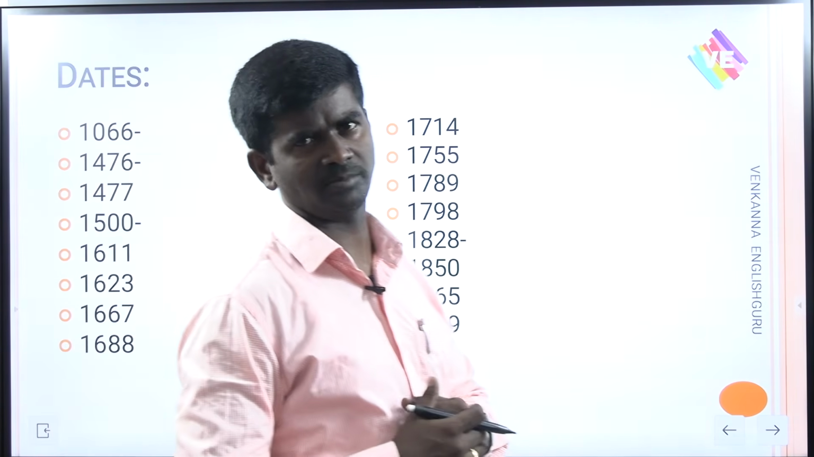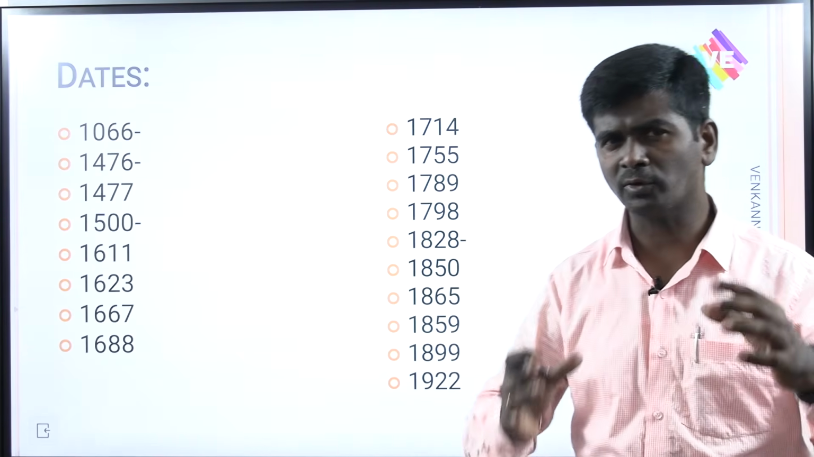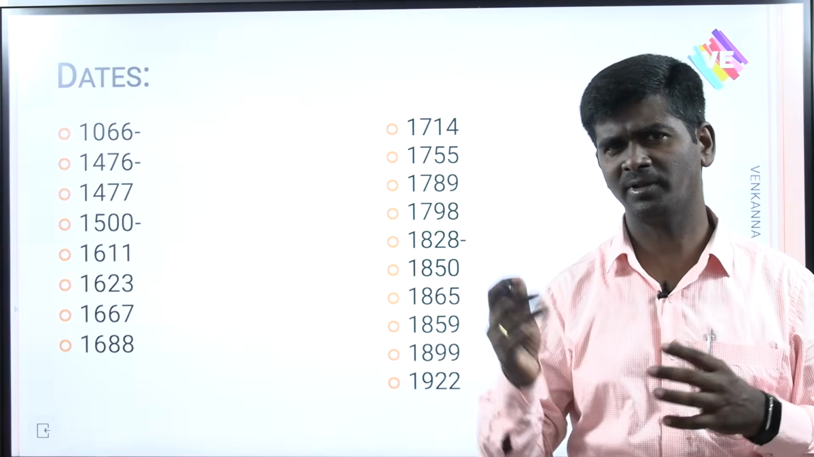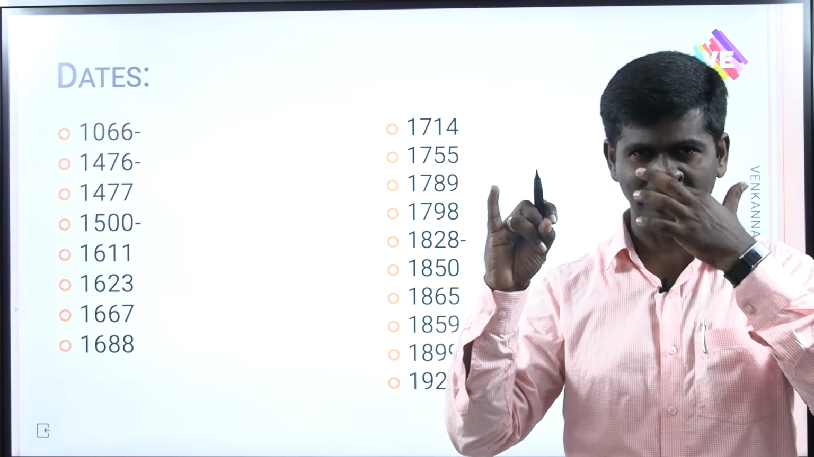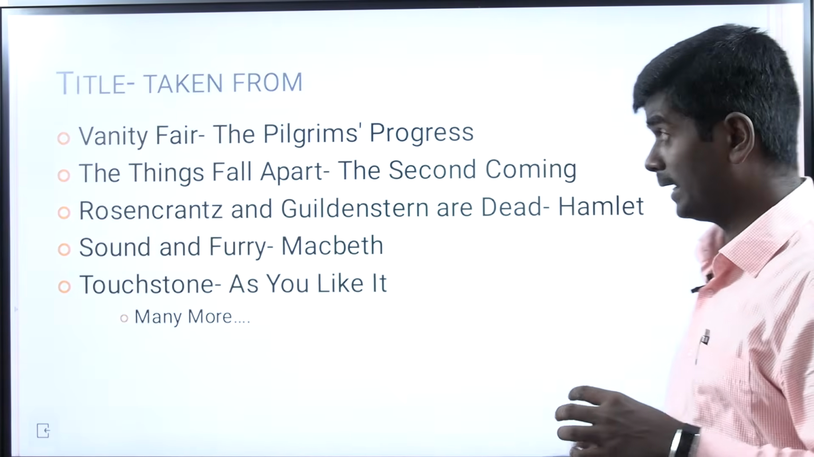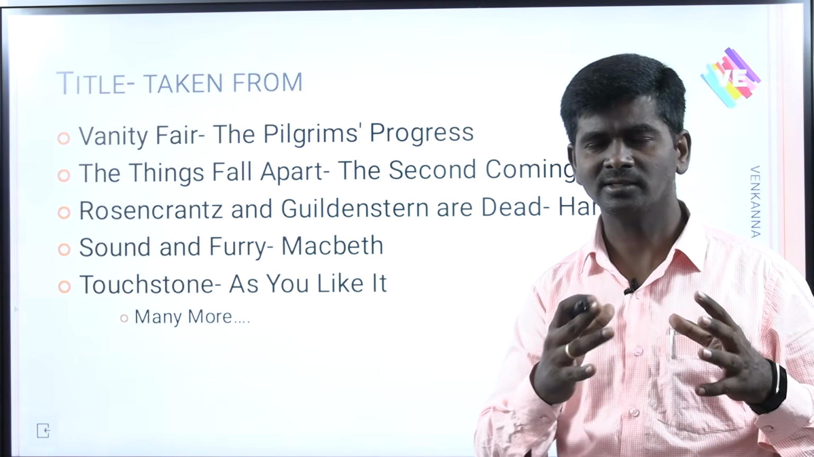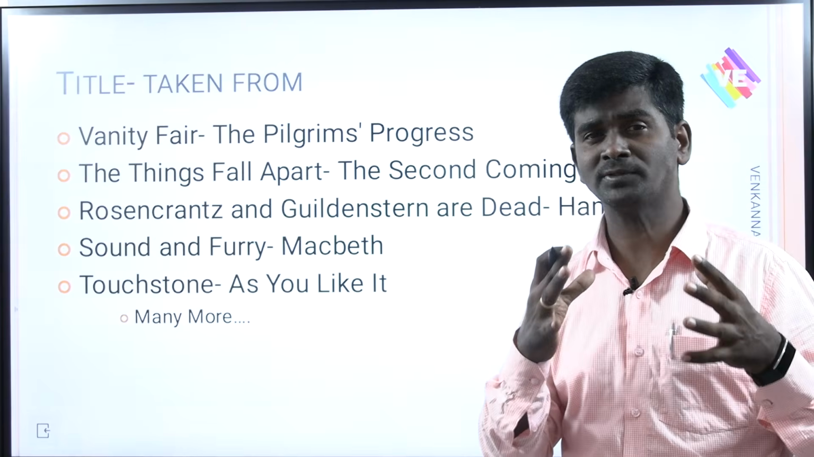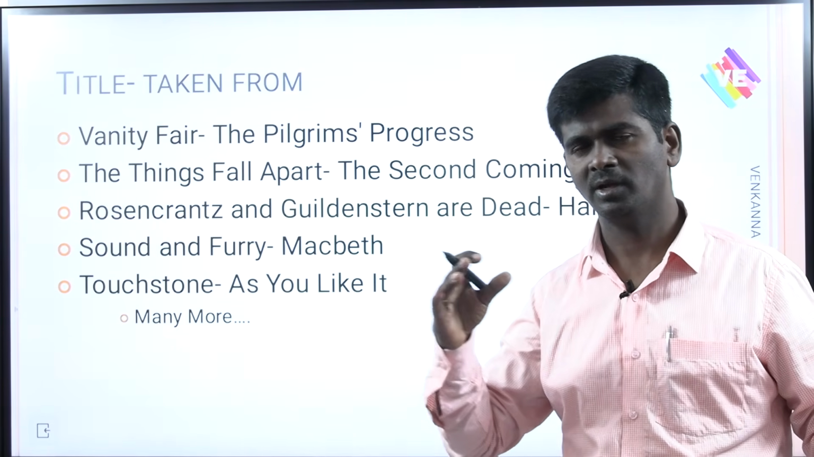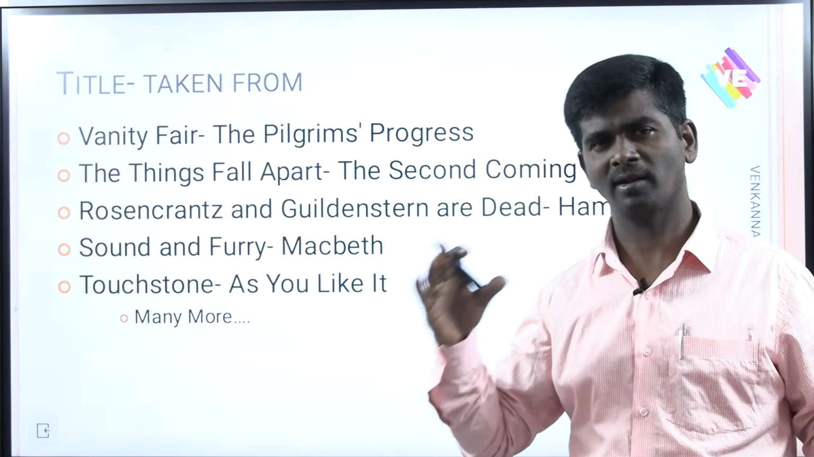1899, Interpretation of Dreams by Sigmund Freud. 1922, High Modernism, the high modernistic period, publication of The Waste Land, publication of Ulysses. Plenty. Like that, you should be able to recollect and remember nearly 1000 dates, my friends. 1000, starting from 452 and going up to 2021.